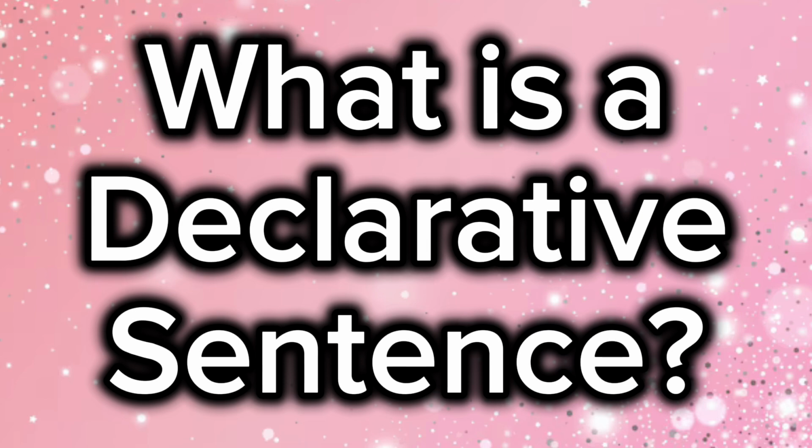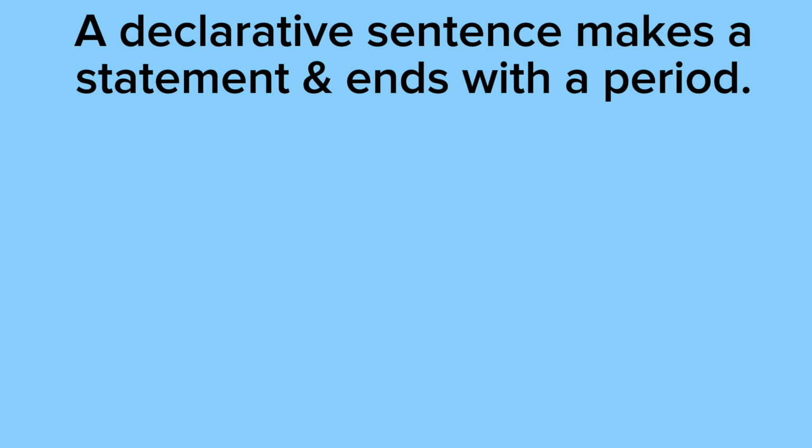Okay, now let's get to the video. Okay, for starters, a declarative sentence makes a statement and ends with a period. And I feel like this is the simplest definition of declarative sentence. Online, you'll see people saying a declarative sentence is a statement and it provides info and it can be an opinion and this and that. And I feel like that just creates confusion, so I just wanted to make it simple. Plus, I feel like all of those things like opinions and providing info fall under the category of a statement.